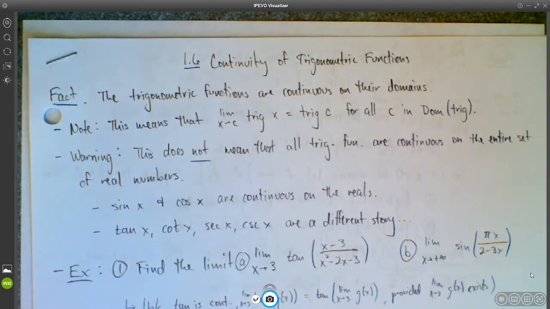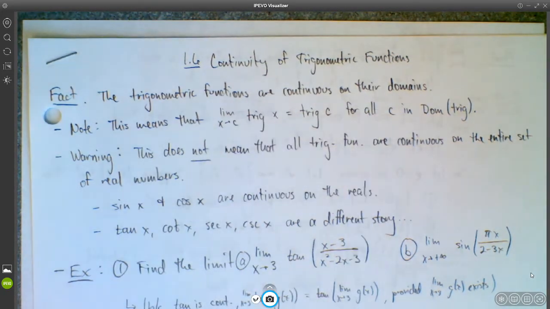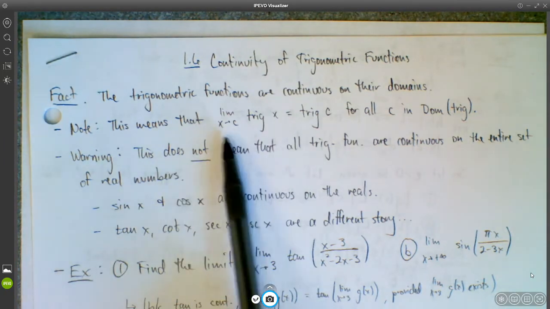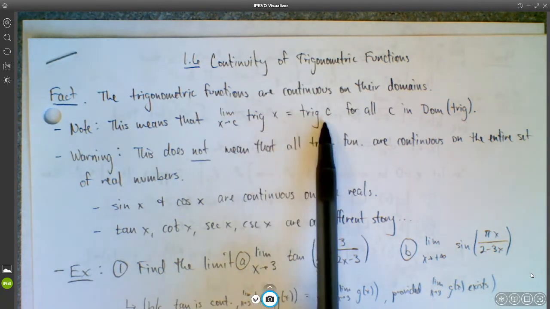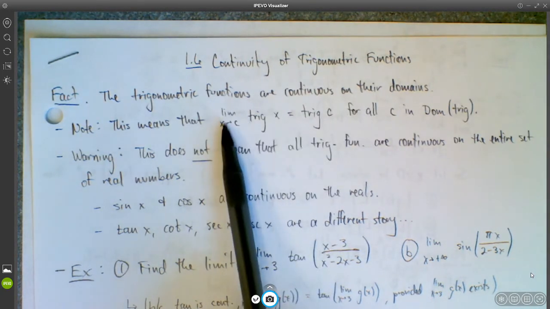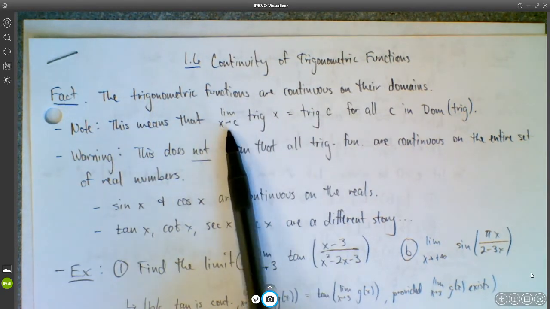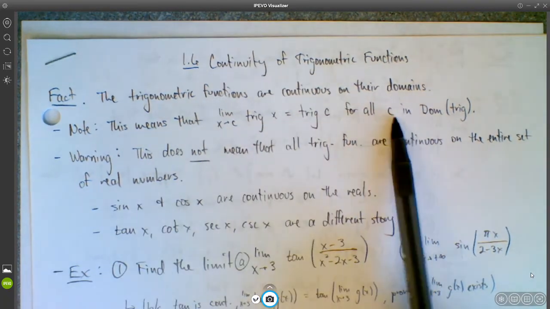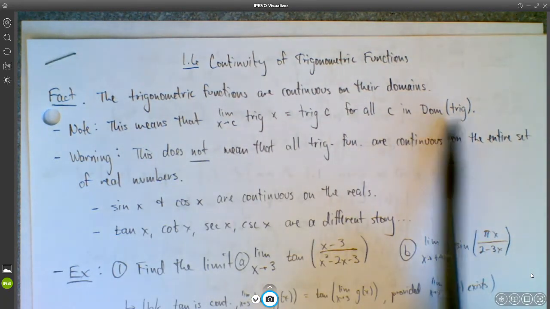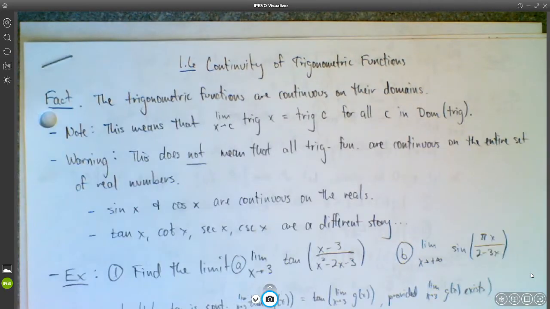But notice that since the trig functions are continuous on their domains, that means that the limit as x approaches c of whatever trig function of x equals that trig function of c. So in particular, limit as x approaches c of sine x equals sine of c, and limit as x approaches c of cosecant x equals cosecant c for every real number c in the domain of that trig function. And that's the key, right? It has to be in the actual domain of the trig function.